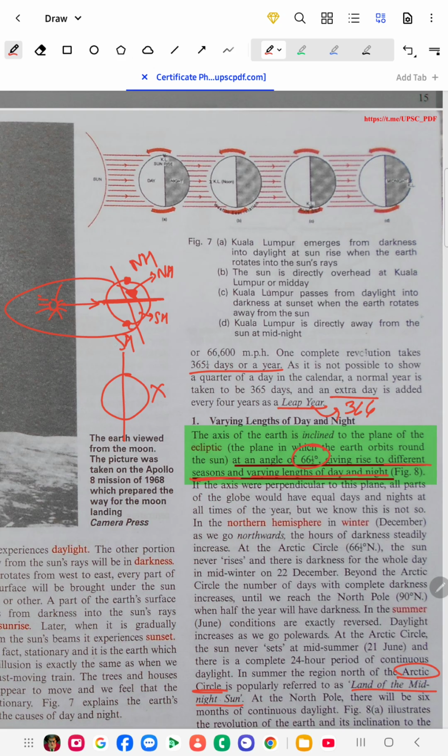So on this side you will see a complete day for 6 months, and then 6 months of night time. That's why the Arctic Circle is called the land of the midnight sun, meaning even at midnight you can see the sun.